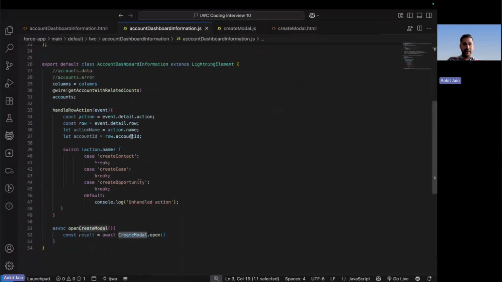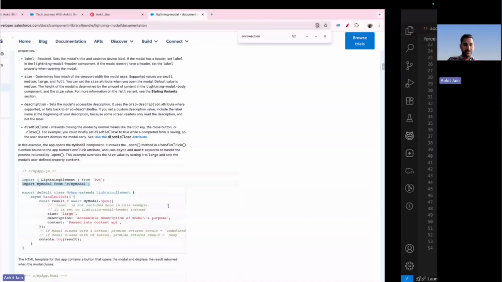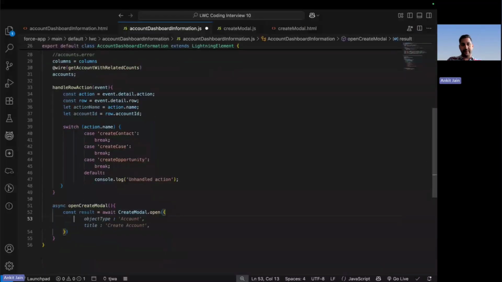I can call this create modal with the open function. While opening, you can see I am passing different attributes, whatever needs to be passed. So here I am passing a few of the attributes that my method should be accepting. The very first thing I am passing is the object type, not the record type.